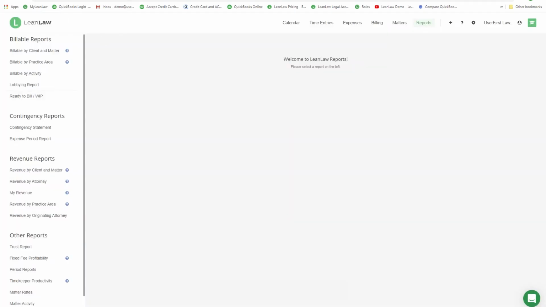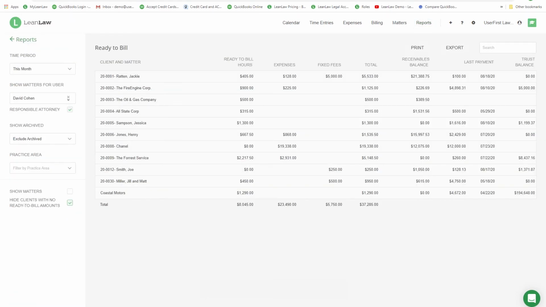Our reports are broken into 3 areas: billable reports, those reports that are ready to be put on an invoice; revenue reports, reporting on what was billed and collected; and other legal-specific reports like trust accounting and timekeeper productivity. Let's start with the Ready to Bill Work in Progress report, or WIP report.